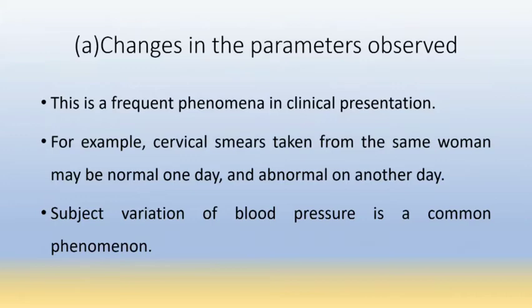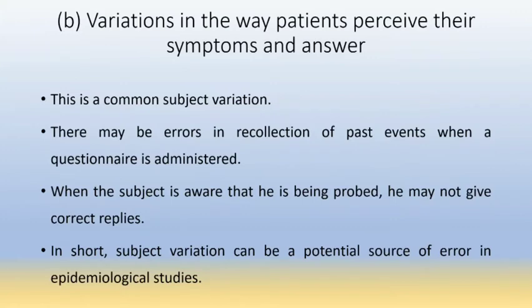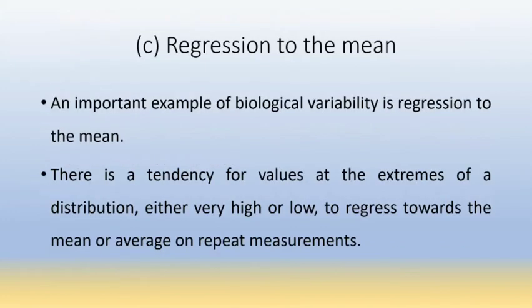So here we can see the example, like cervical smears taken from the same woman may be normal one day or abnormal on another day. So changes in the parameters can be an error. Then variations in the way patients perceive their symptoms and answer is also error. If there is a tendency for values at an extreme of distribution, either very high or very low, to regress towards the mean or average on a repeat measurement, so there is a very large difference, so it is also an error.